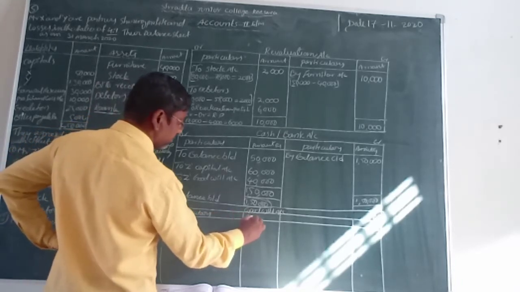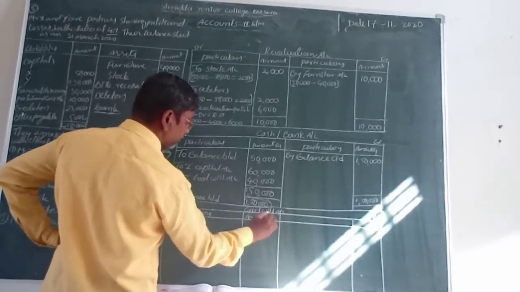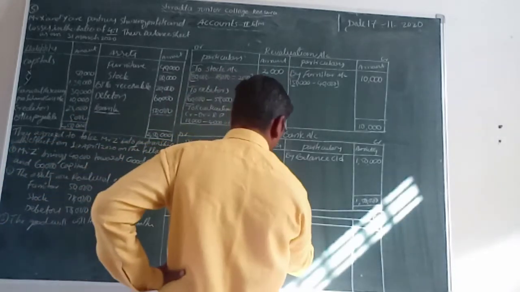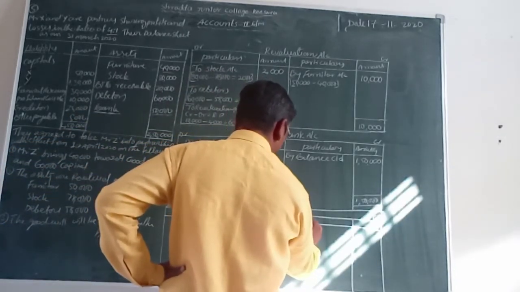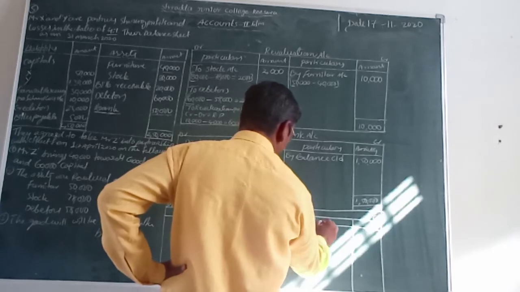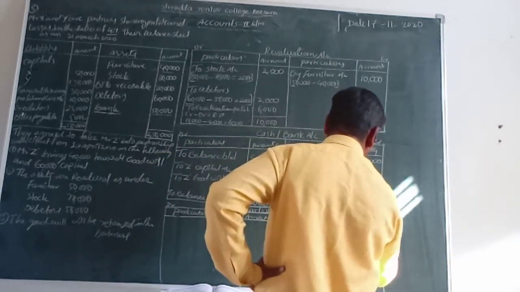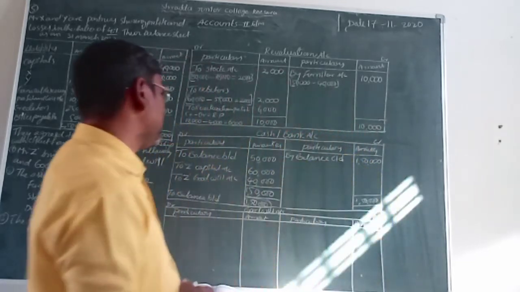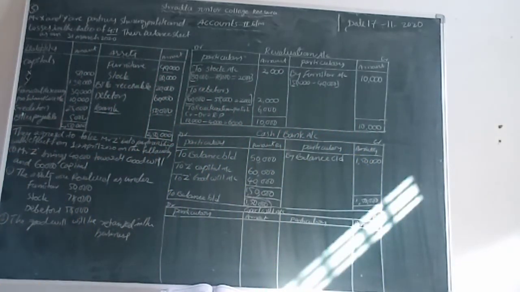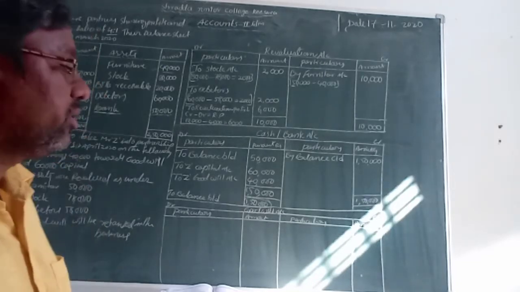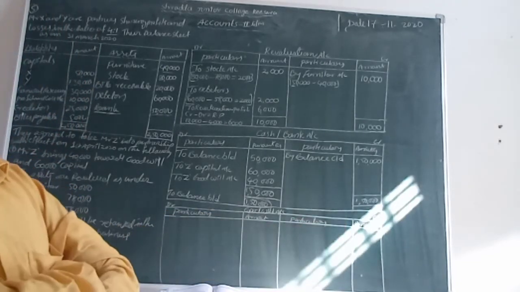Particulars, amount, and here also particulars and amount. Okay now, so this is the goodwill account format. Now what can we write? The new partner Z brings the goodwill amount by cash.